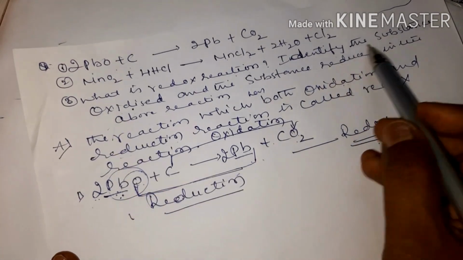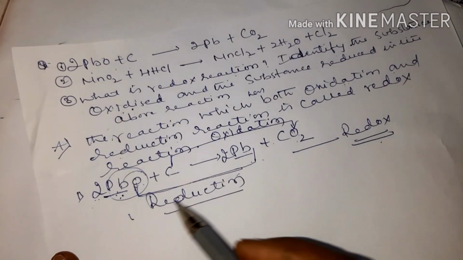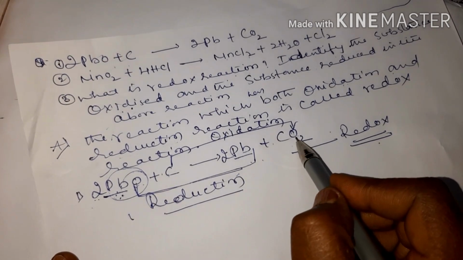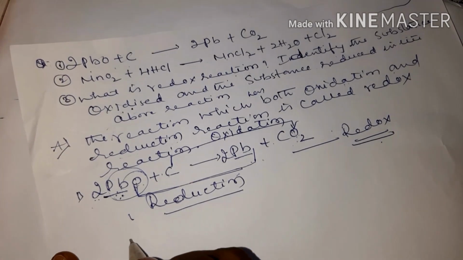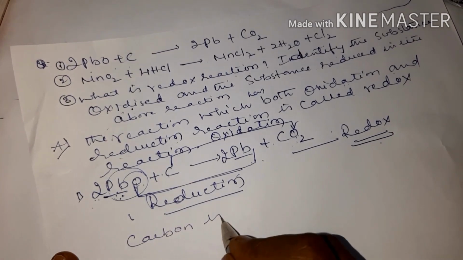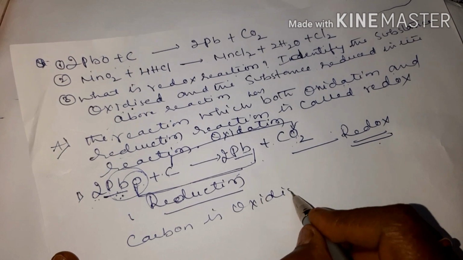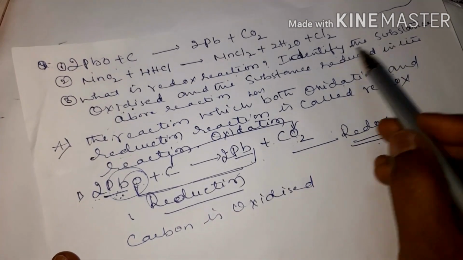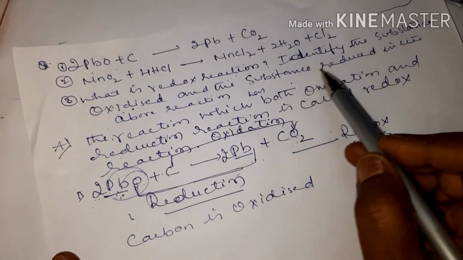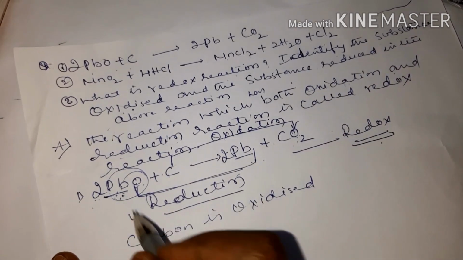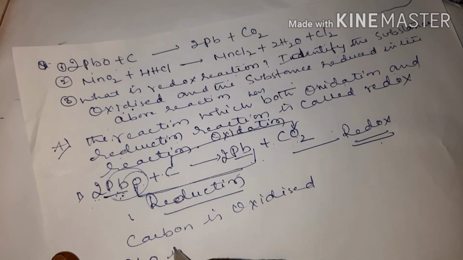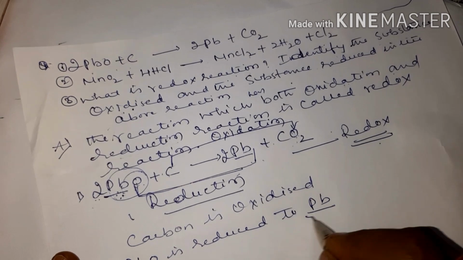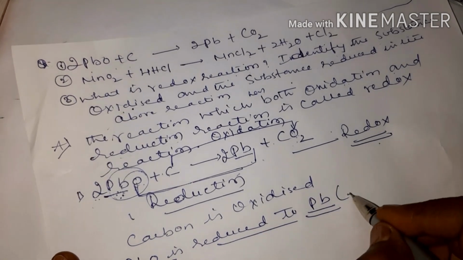Now identify the substance oxidized, they are asking. What is the substance which is oxidized? Carbon is added with oxygen. Now you have to write carbon is oxidized. Okay children, carbon is oxidized, because carbon is added with oxygen. And the substance reduced? Which is the substance reduced? Lead oxide is reduced to lead, Pb.